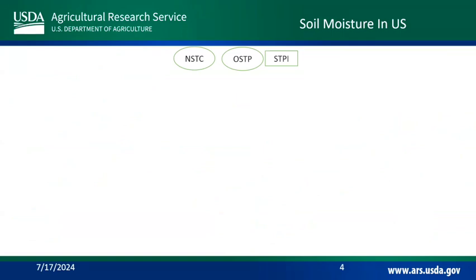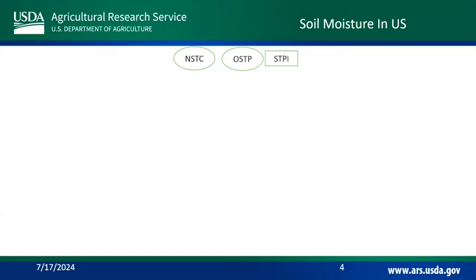Talking Jersey fast now. NSTC, National Science Technology Committee. They are politically affiliated mostly. They work with the Office of Science, Technology, and Policy, which is still politically constructed but has more subject matter experts in it. And their STPI is the Science, Technology, and Policy Institute, which is their contractor for most of the work they're doing, to basically provide continuity across science when it comes to transitions between administrations.